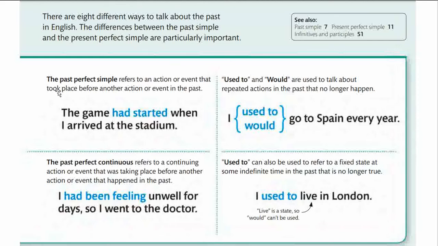The past perfect refers to an action or an event that took place before another action or event in the past. So the past perfect is used when one action has completed, after that another action is completed, and now you are in the present zone.